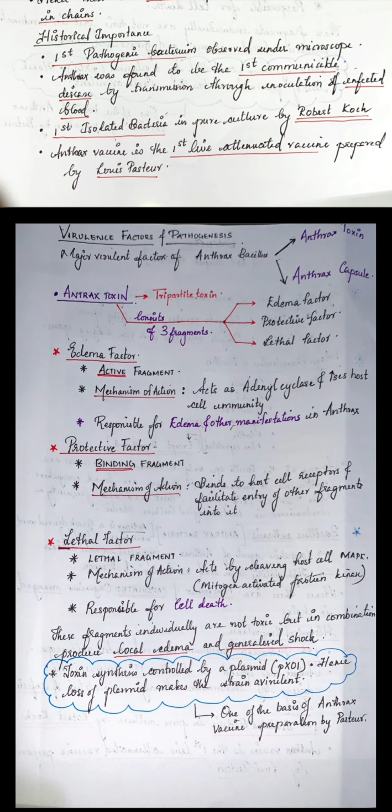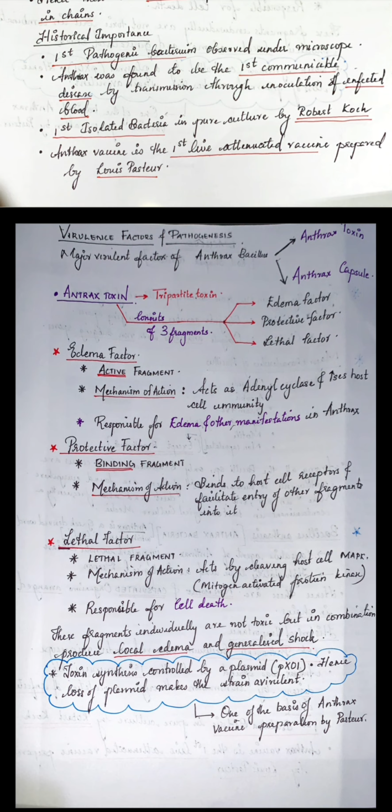Edema factor is the most active fragment, and its mechanism of action is that it acts as an adenylate cyclase, and it will increase the host cell cAMP. Hence it is responsible for edema and other manifestations seen in anthrax. Next is the protective factor, which is the binding fragment. Its mechanism of action is that it binds to the host cell receptors and facilitates the entry of the other two fragments into the cell.